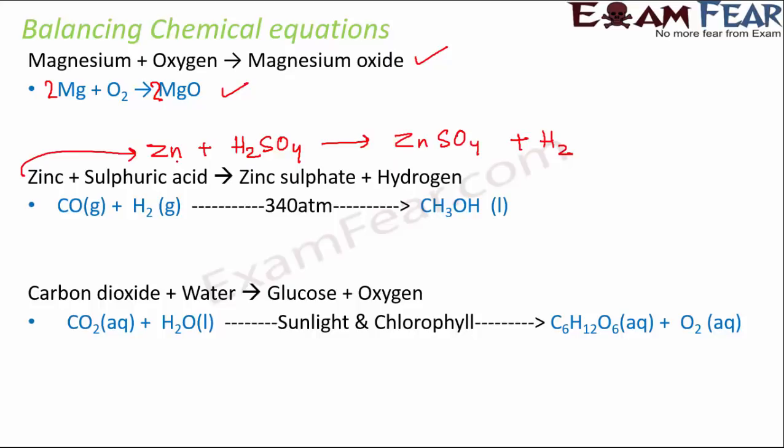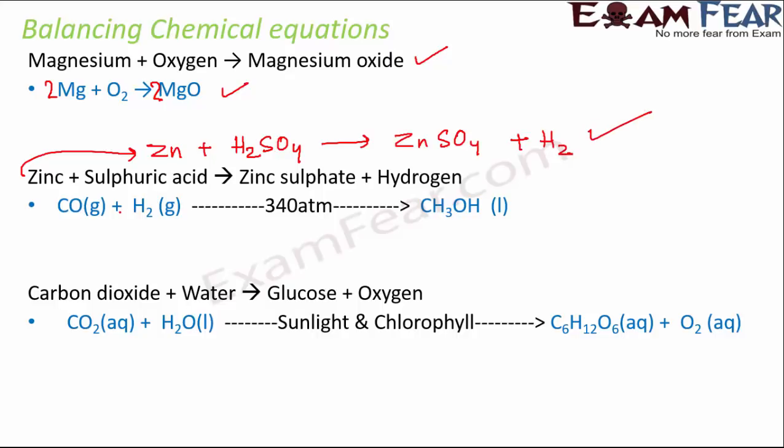Okay, so let's see. So we see that zinc is same on both sides, right? Again, if you look at hydrogen, we see that again this is also same on both sides, and if you look at sulfate, that is also same on both sides. So that means this reaction is already balanced. We do not need to do anything, so it's balanced.